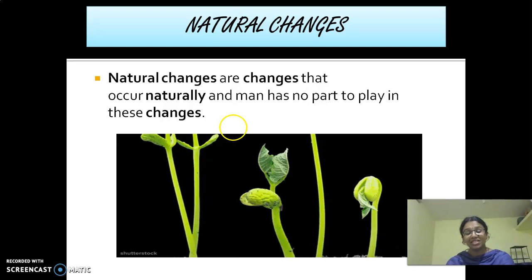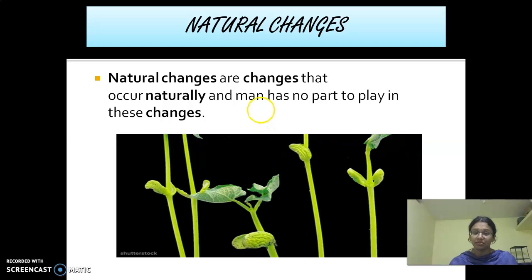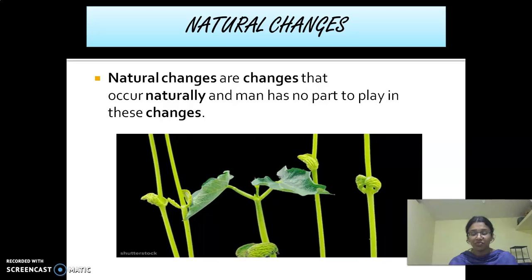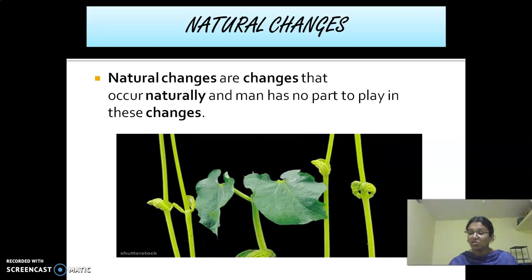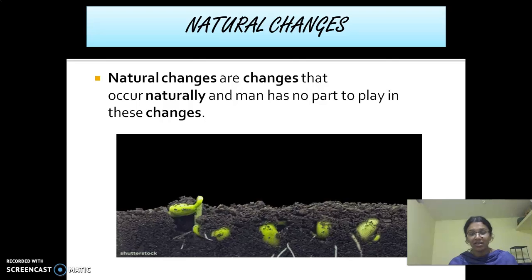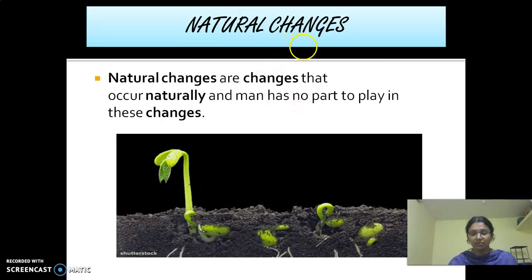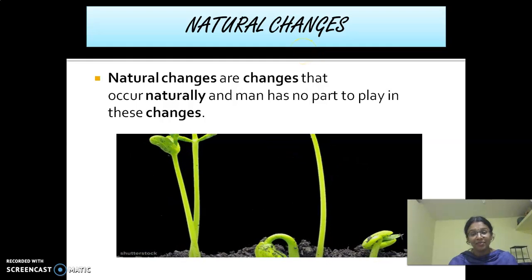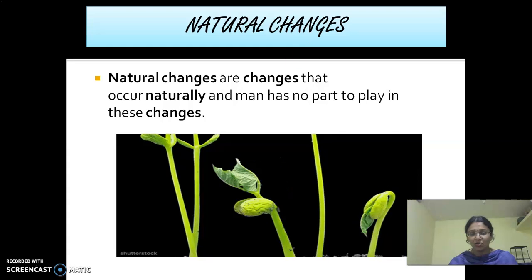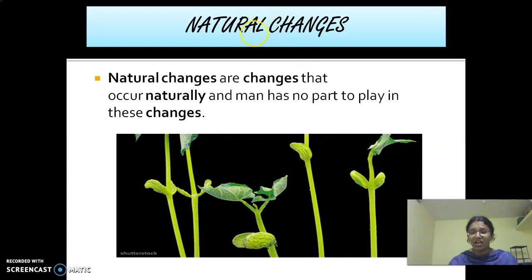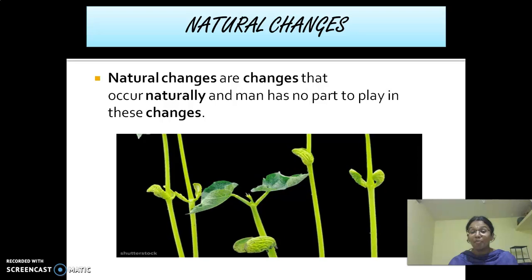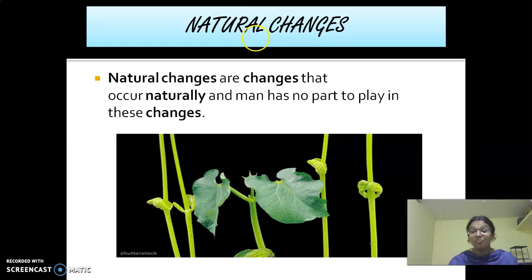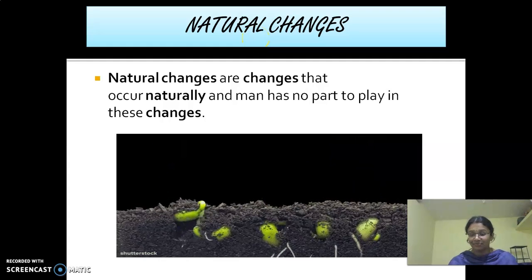So what is the example which is given here, children? Observe this picture carefully. The seeds grow into a plant. Yes or no? Are we able to do that? No. So man has no part to play in this. So this is an example of natural change.